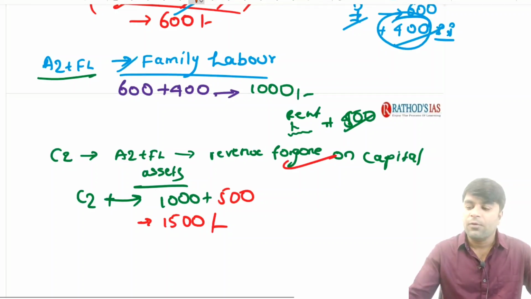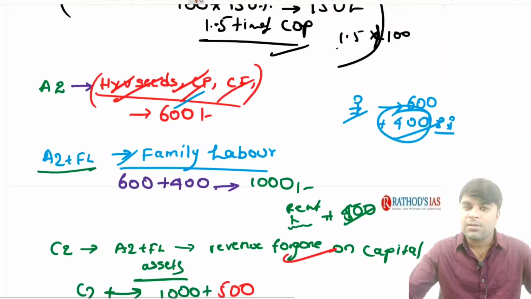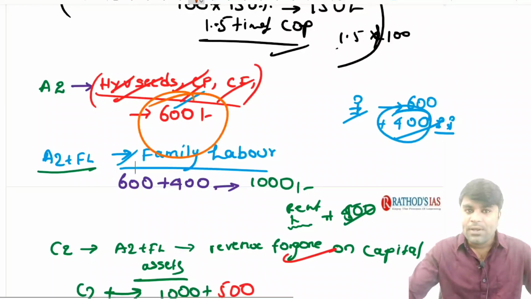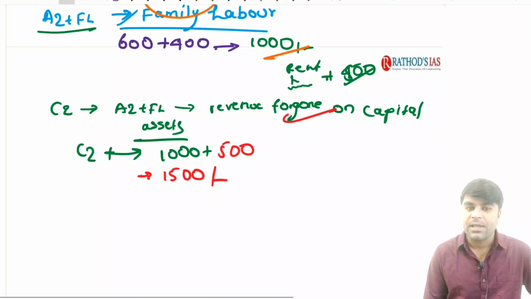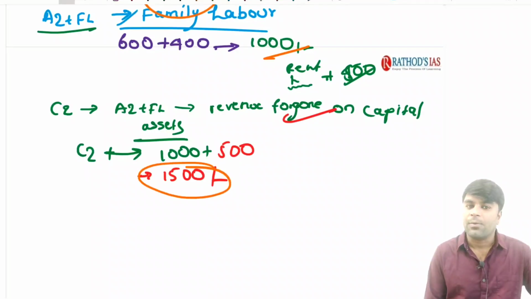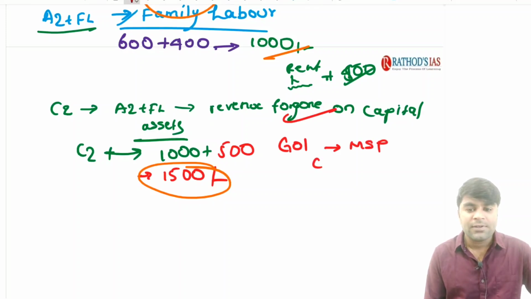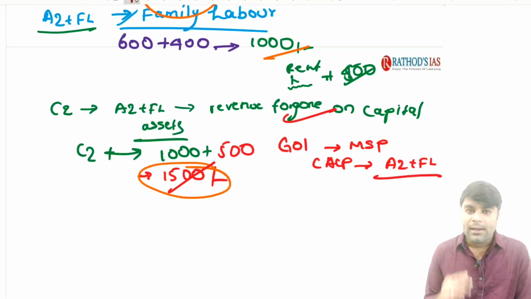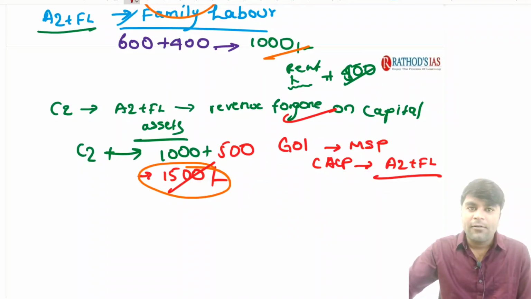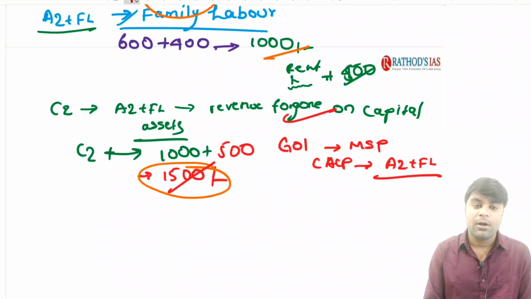If you observe this carefully, we have three components. The A2 component of the cost of production is 600 rupees. The A2 plus FL component of the cost of production is 1000 rupees. And the C2 component is about 1500 rupees. Now remember guys, currently the government of India is announcing the MSP on the recommendations of the CACP. You also know that. Now the CACP recommends MSP on the basis of A2 plus FL. Currently, the MSP is announced by the government of India on which component of the cost of production? It is on the A2 plus FL component of the cost of production.